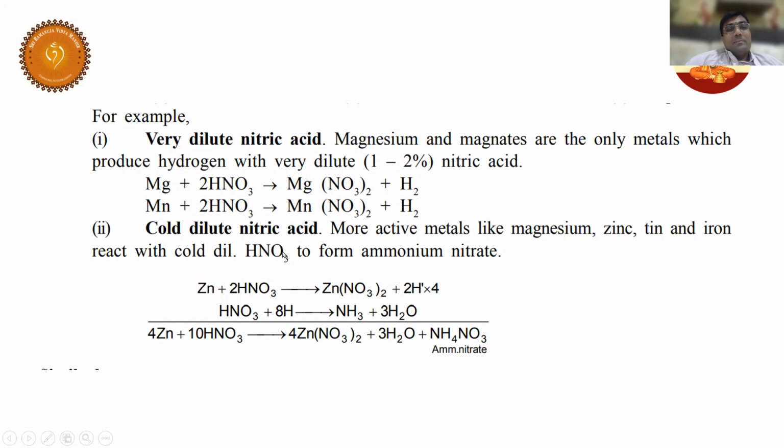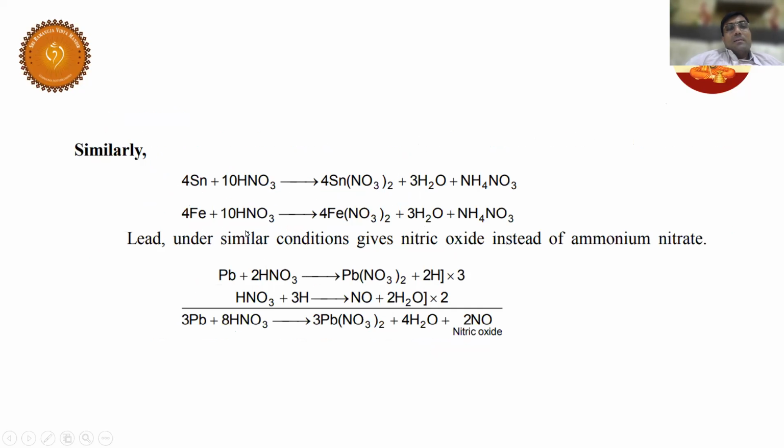See, wonderful chemistry. Now, my question is, zinc or tin or iron, is this reaction a redox reaction or not? This is the question. Anybody? This is open for all. Very simple. Have a look here. HNO3 being the oxidizing agent, in the process gets reduced. That's fine. But tin, what is the oxidation state of tin here? What is the oxidation state of tin here? Tin and iron, what is the oxidation state?